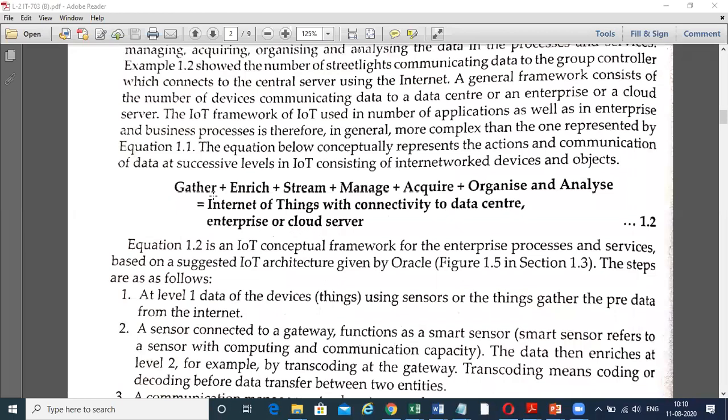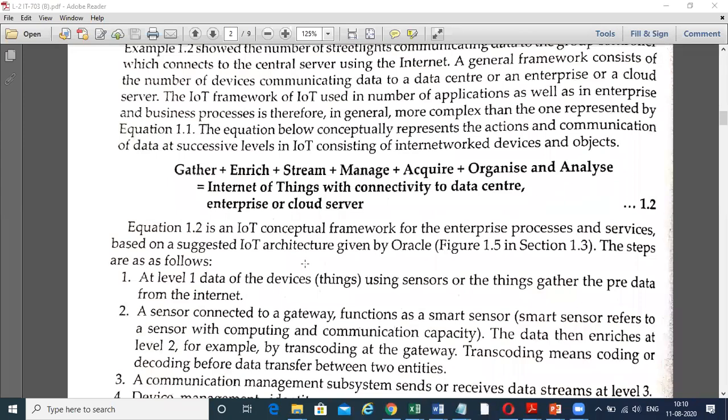That is gather data, enrich, stream, that is the flow of data, then manage, acquire, organize, and analyze. This combination is equal to Internet of Things with connectivity to data center and enterprise or the cloud server.